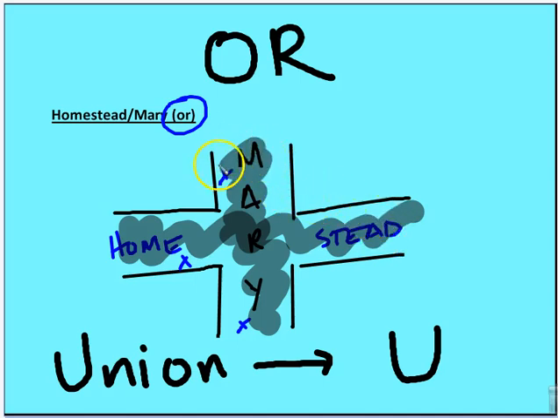If we think about two roads that intersect, Homestead and Mary, when we say "or," it's the union of Homestead or Mary. That means anything on Homestead or anything on Mary is part of the set. This area here is part of Homestead or Mary. This area here is part of Homestead or Mary. And then, of course, this area that's common to both is part of Homestead or Mary.